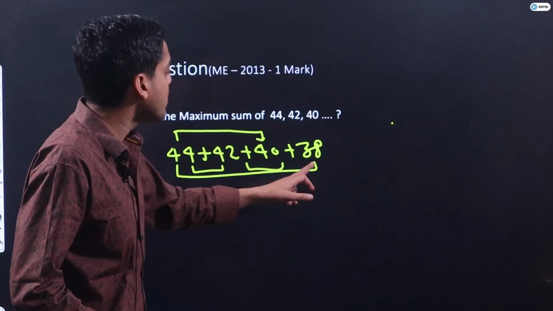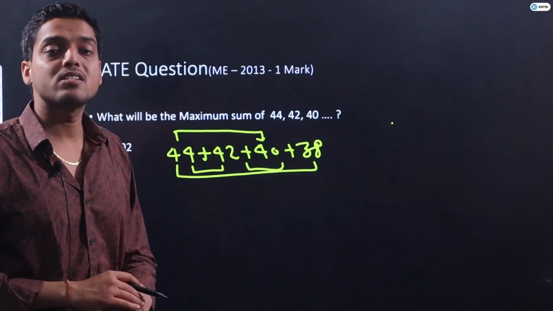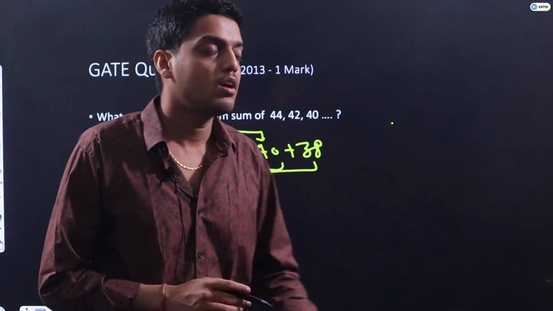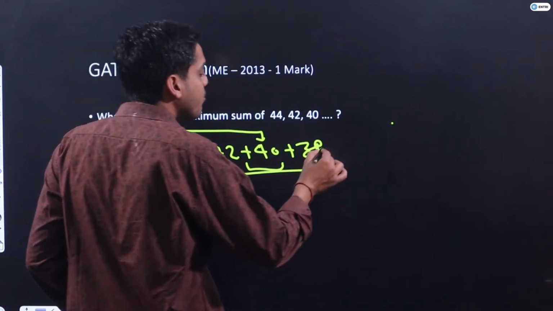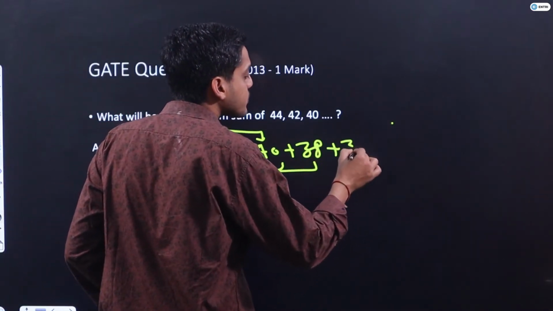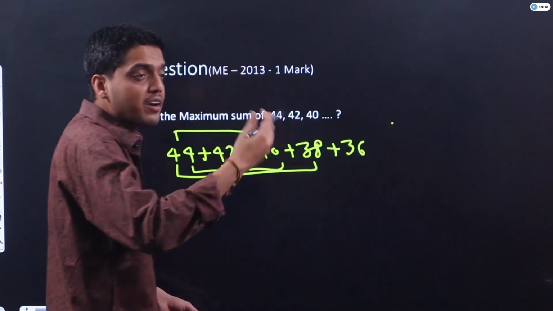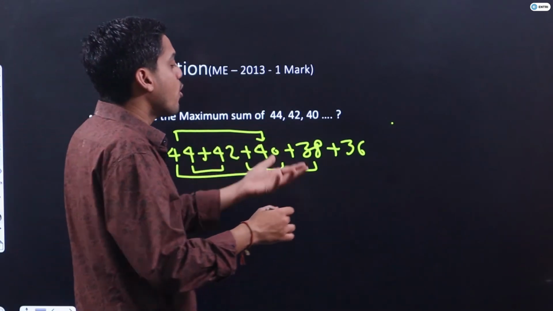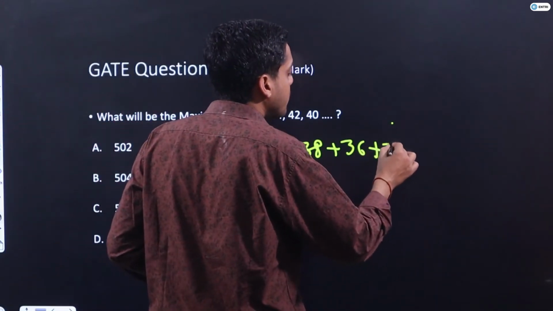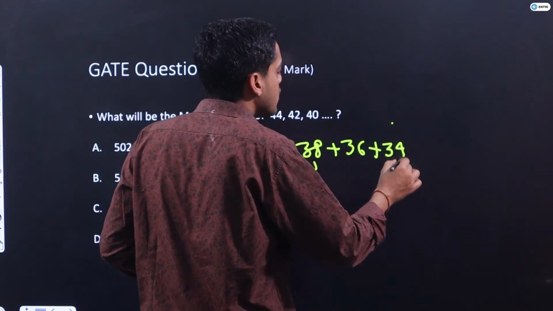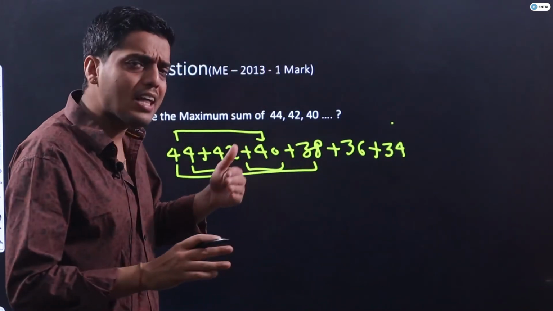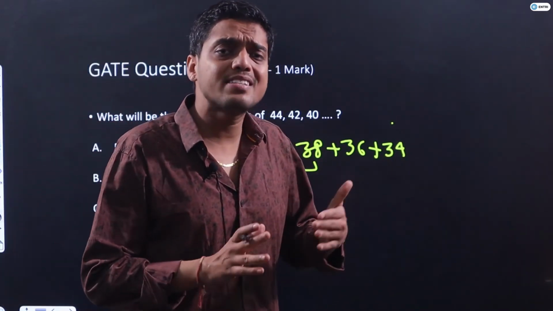If I add 38, my sum becomes 164. If I add one more term, it becomes 200. Once you add terms in your series, your sum is getting increased.